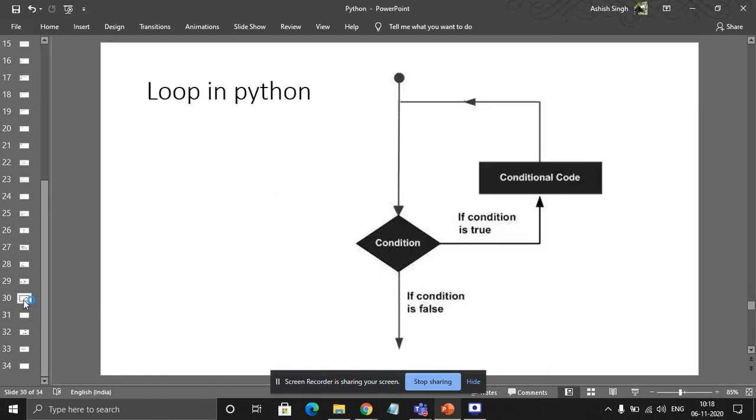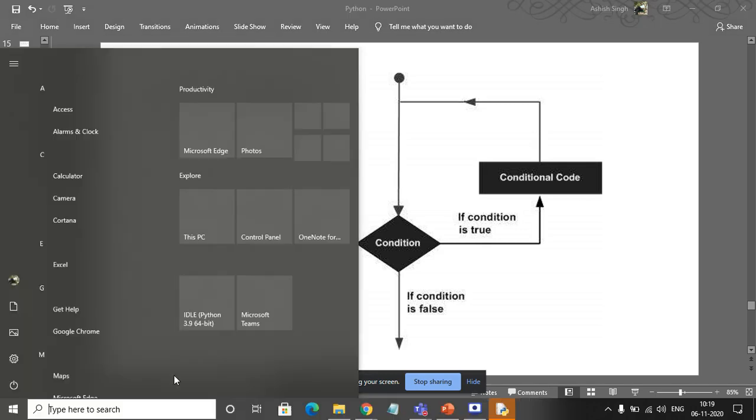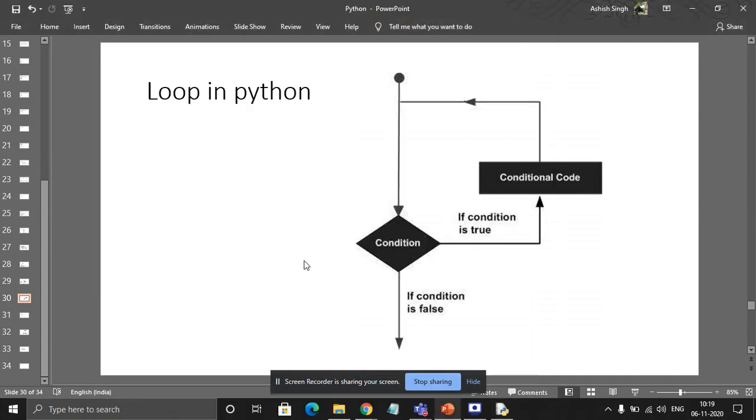What is looping? Anyone? Repetition. Okay, repetition, somewhere you have seen iteration, repeating something until a condition is not fulfilled. These things are called a loop. We can see here how we can define a loop in Python. There is exactly the while loop.